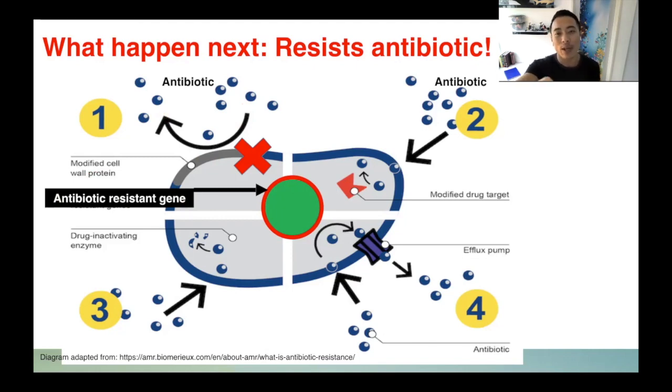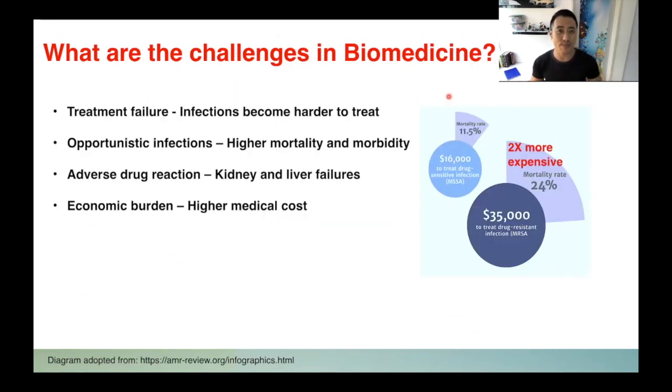Second, they will be able to modify the drug targets. That means antibiotics can still go into the bacterial cells, but will not be able to target the bacterial cell. Third, they will be able to produce drug-inactivating enzymes that are used to degrade the antibiotic. That means they will no longer be functional. Fourth, which is what I think is the most clever one. You know why? Because they can produce an efflux pump that pumps out the antibiotic that is already inside the bacterial cell to the outside. So now we have the antibiotic-resistant bacteria.